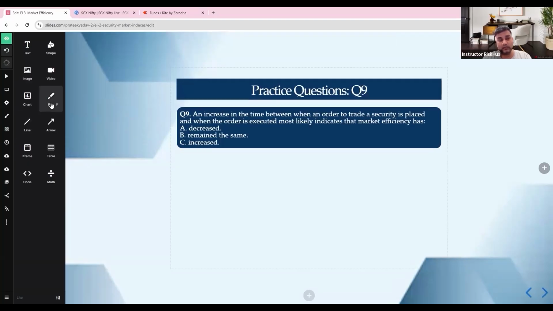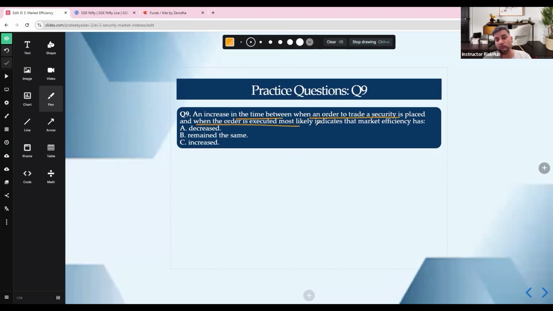Then we go to question number 9. An increase in the time between when an order to trade a security is placed and when the order is executed most likely indicates the market efficiency has, again, when time has increased, means efficiency has decreased, right? Efficiency has decreased. Why? Because this is about your market friction, operational efficiency.